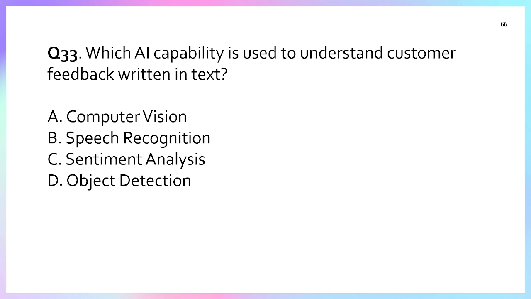Sentiment analysis. Yes, this is a basic analysis of Azure by which we can identify what the person's sentiment is, whether he or she is sad or happy or in a normal mood. So sentiment analysis is the correct answer. So option C is the correct answer. Object detection is used to identify where the object is in that given area. So the correct answer is option C, sentiment analysis.